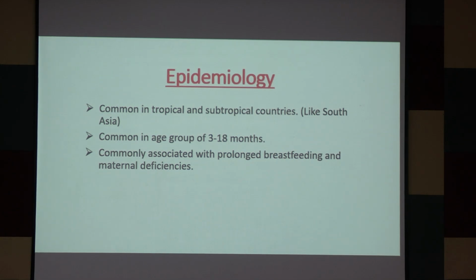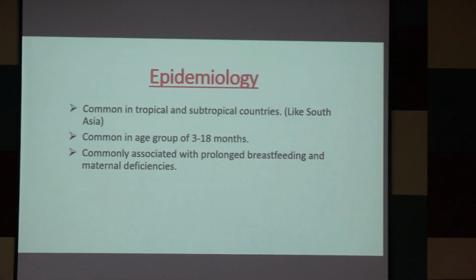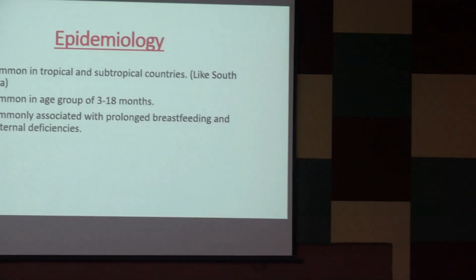Now, epidemiology. Megaloblastic anemia is common in tropical and subtropical countries like South Asia and Africa, and the commonest age group of presentation is 3 to 18 months. It is most commonly associated with prolonged breastfeeding and maternal deficiencies. Etiologies I will explain later.